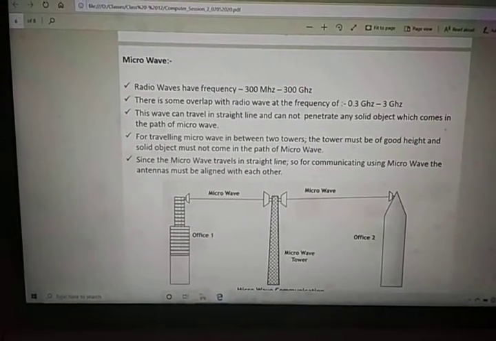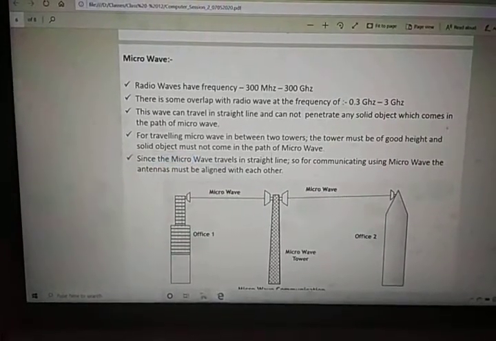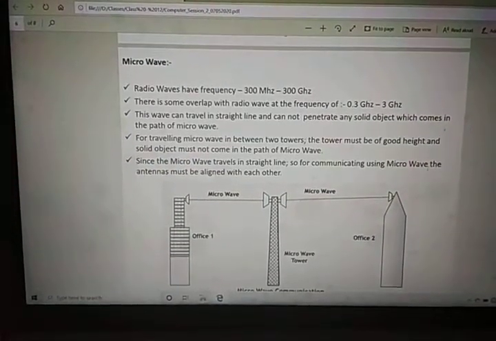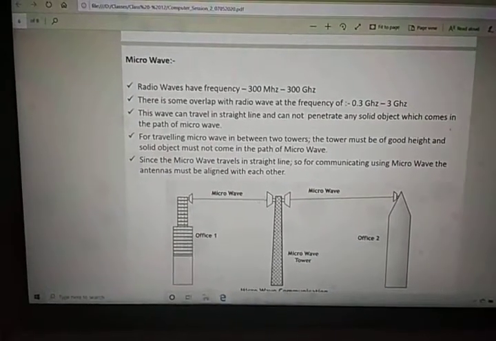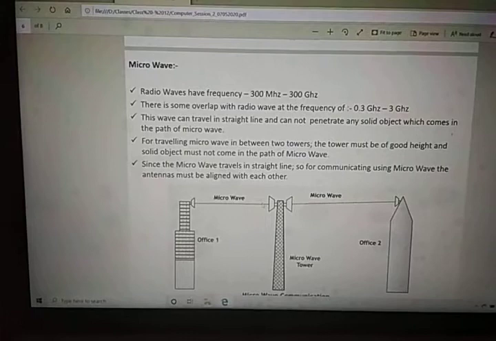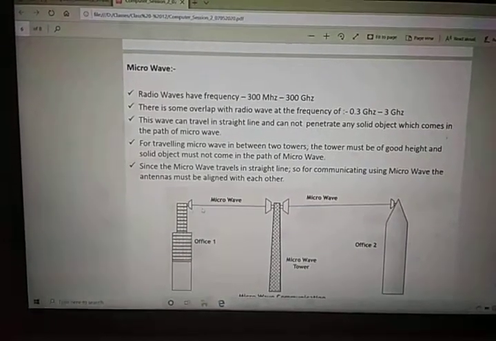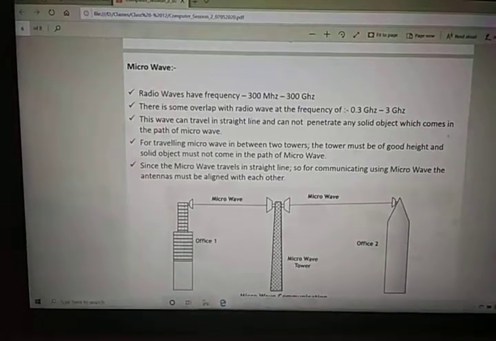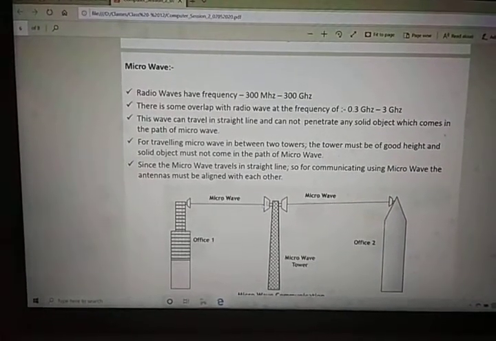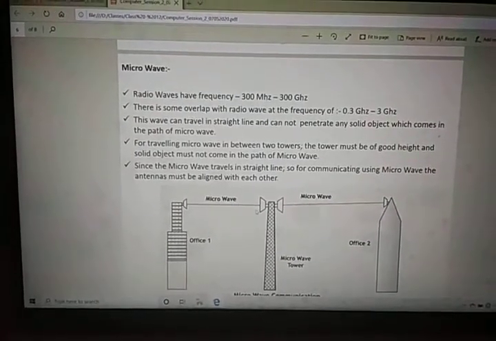Same thing I told, same example. Since microwave travels in a straight line, the antennas used for microwave communication must be aligned properly, as I told before. It is not omnidirectional, it is directional, so we need antennas which communicate properly. If any antenna's direction changes, then the microwave communication between our network connected via microwave will get disconnected.